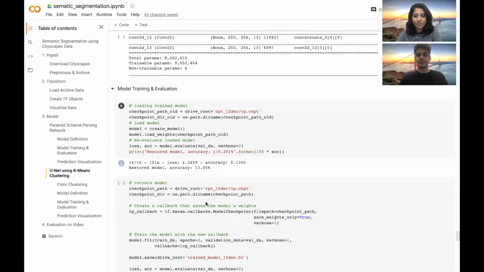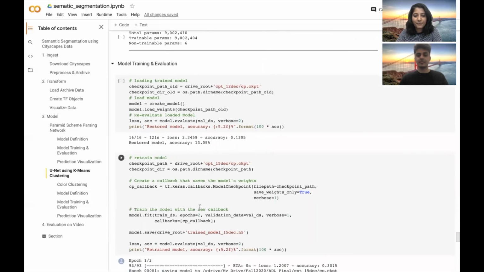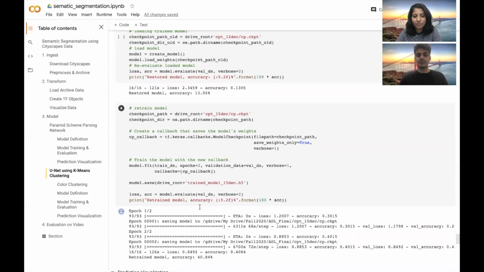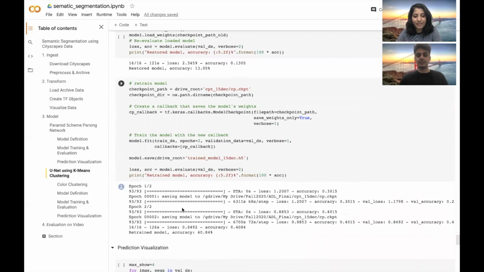So that's why we will retrain the model. And since each epoch was taking a lot of time, we have retrained only for 2 epochs. And after that, we have seen an accuracy of around 40% on the validation dataset.